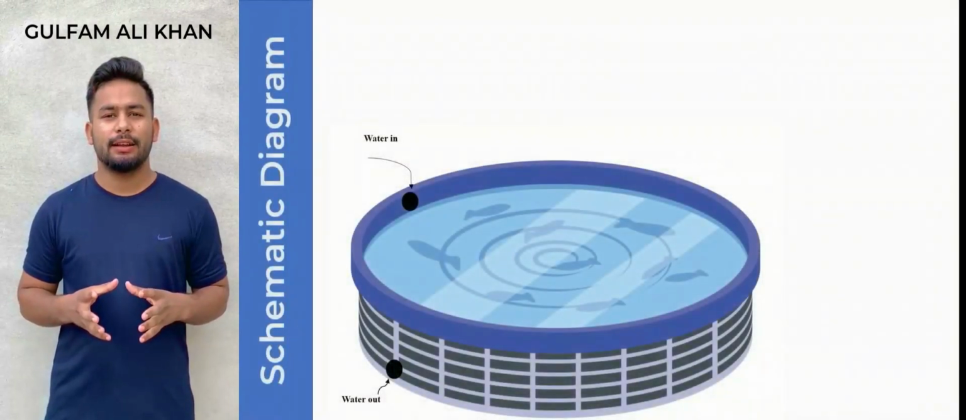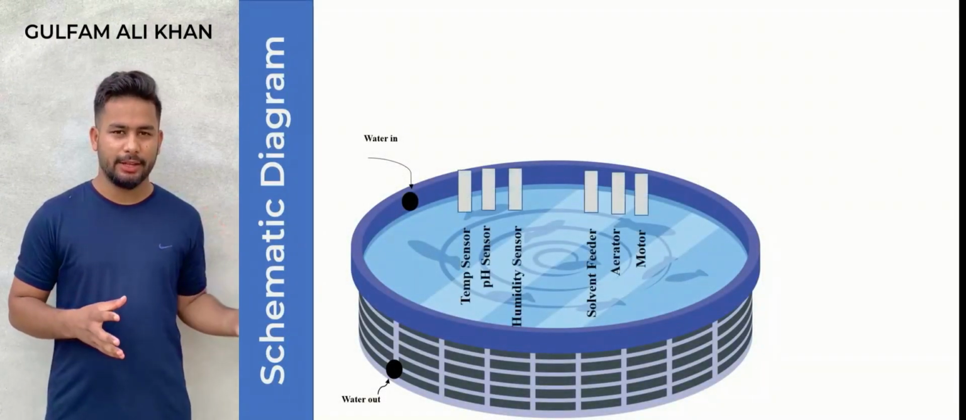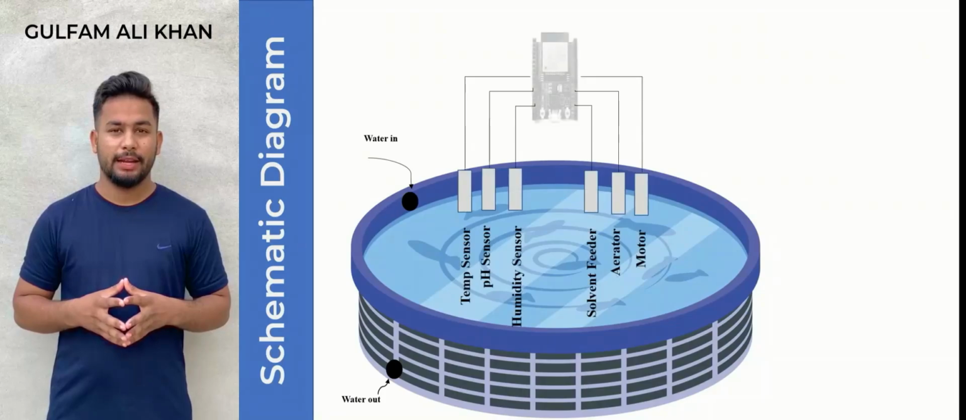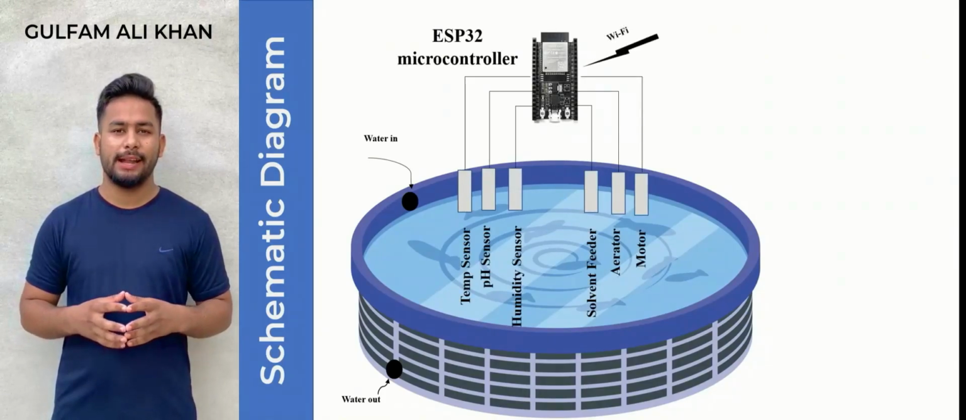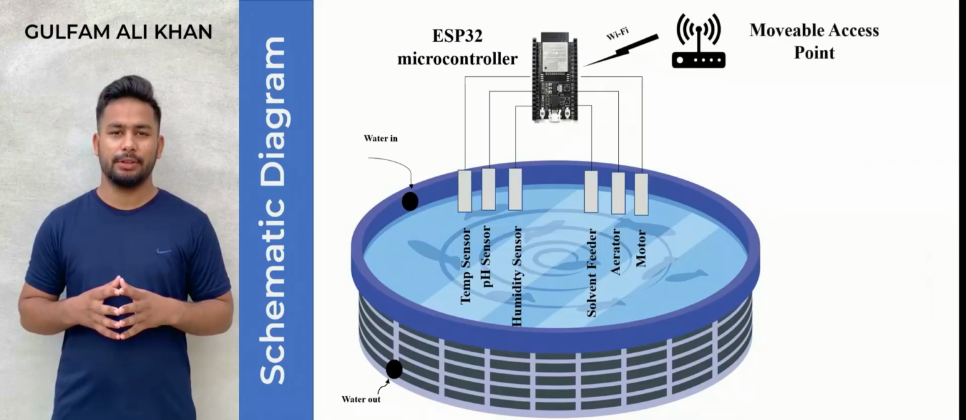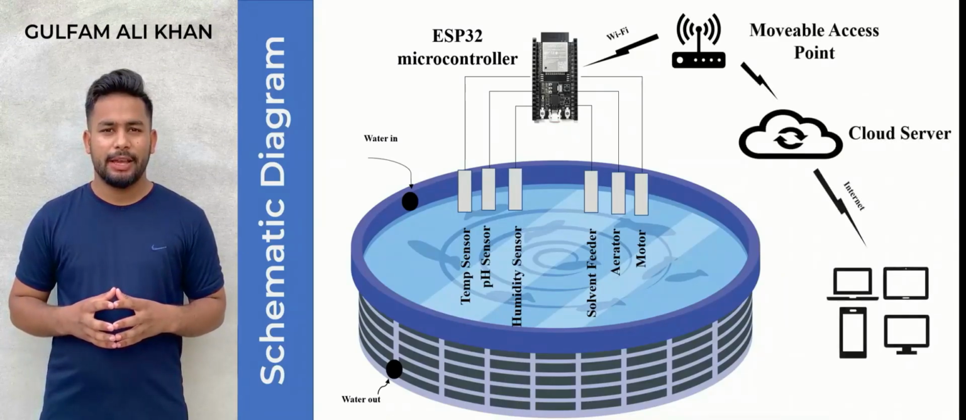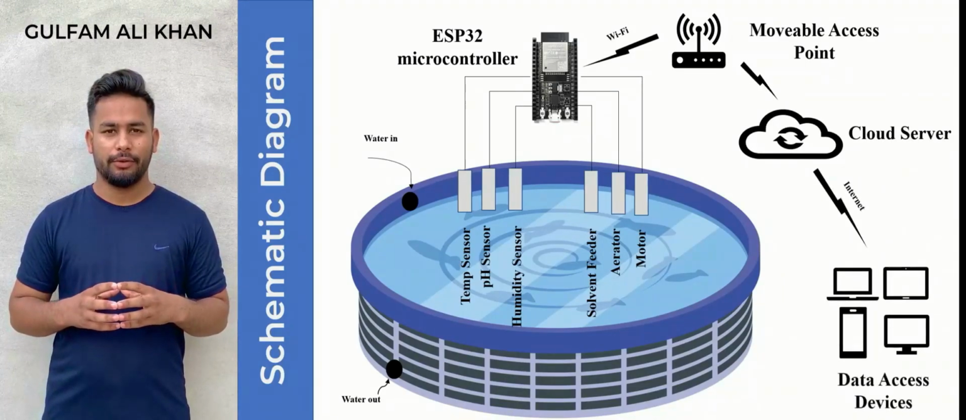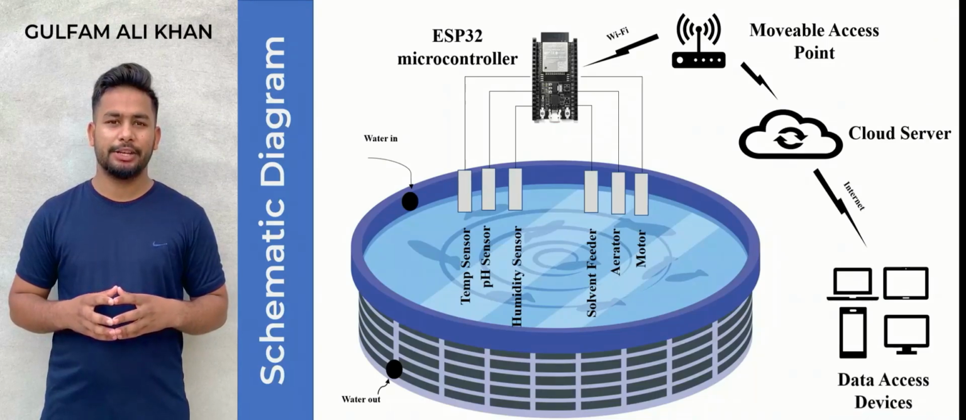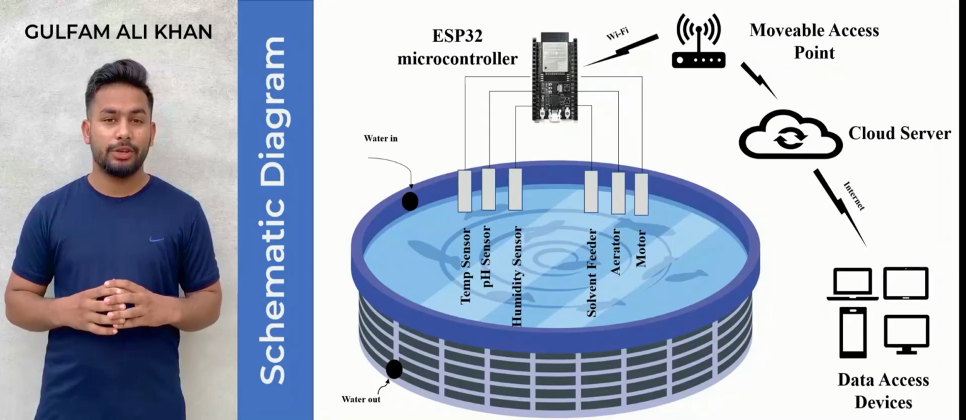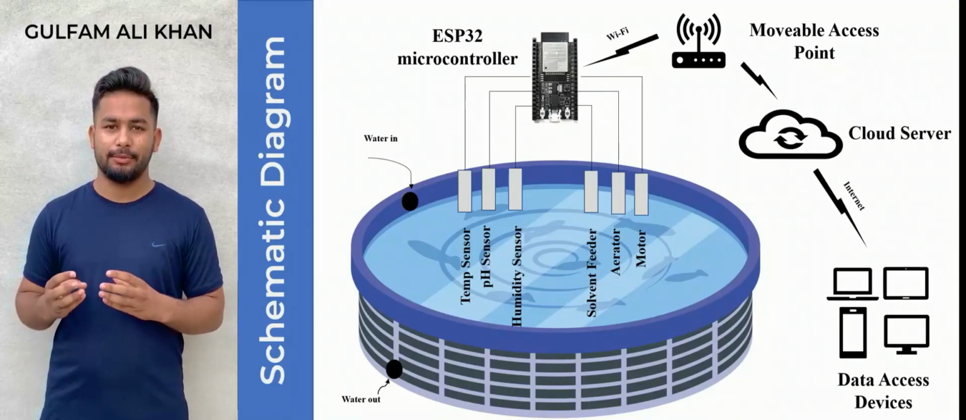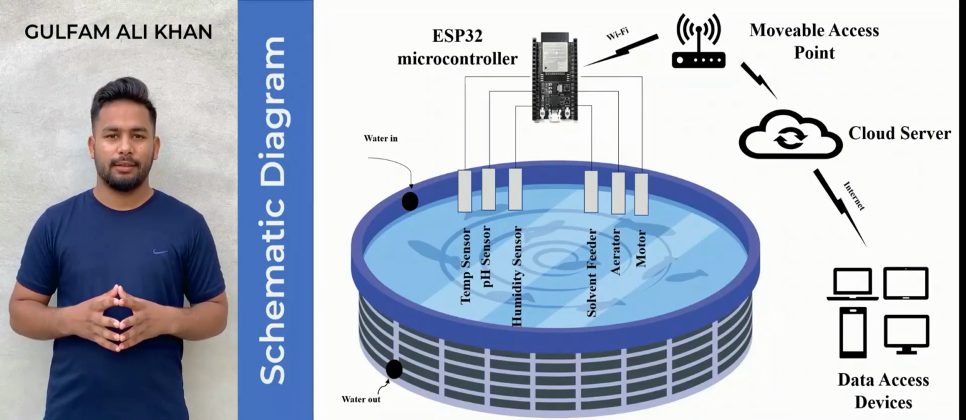Firstly, we have installed some sensors in our culture, which is our water, and these sensors are fetching data from our water and sending data to our ESP controller. This ESP enables a network of IoT technology that fetches data from our sensors and uploads it to the server that we can access easily from our devices like mobile and laptop.